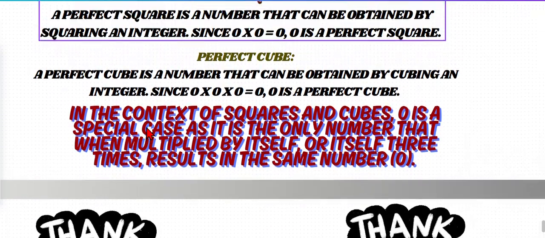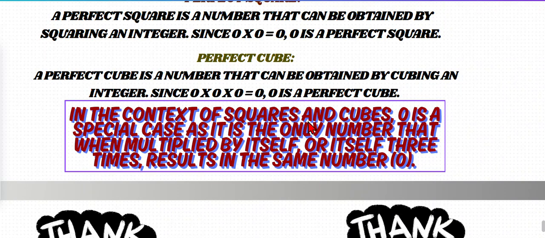In the context of squares and cubes, 0 is a special case as it is the only number that, when multiplied by itself or by itself 3 times, results in the same number. See, 0 is the only number, right? You may have a doubt that 1 can also be, but no. 1 to the power of a positive number only can be a perfect cube or a perfect square.